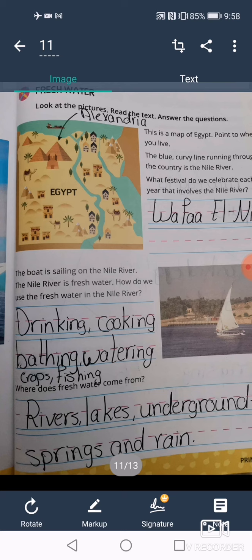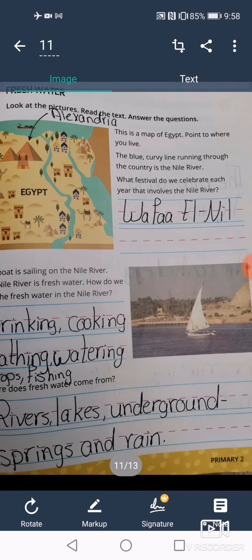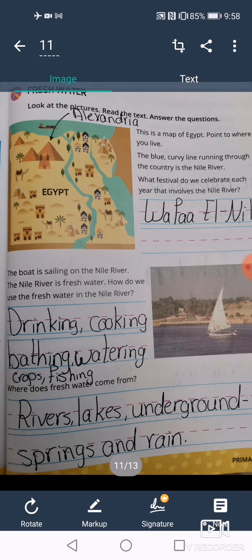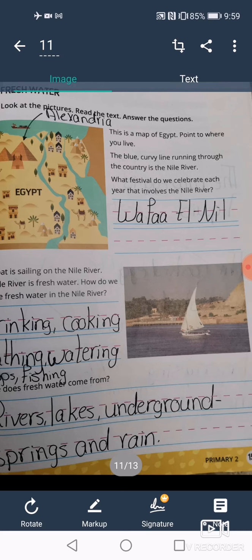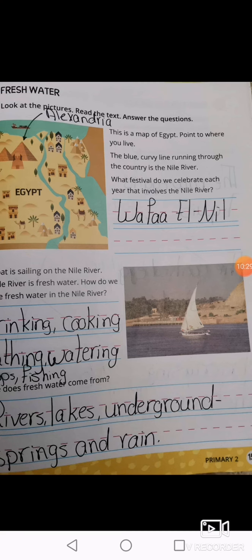Swimming and also fishing. Okay? The last question is, where does fresh water come from? Fresh water comes from rivers, lakes, underground springs, and rain.